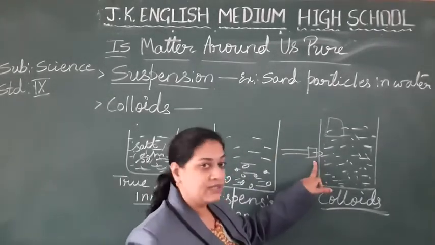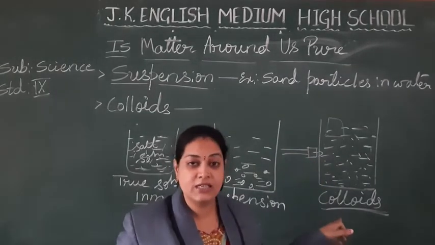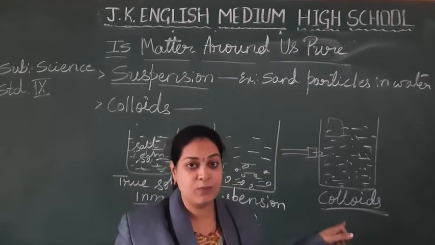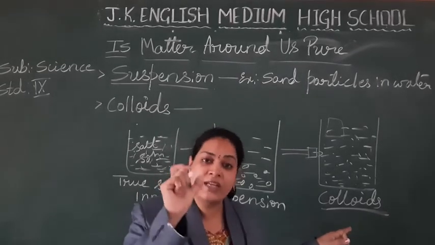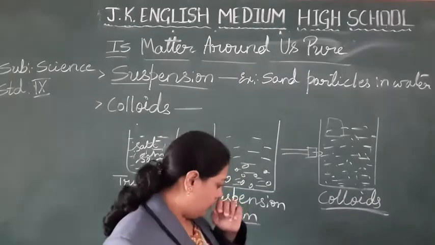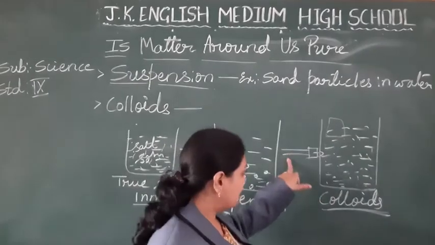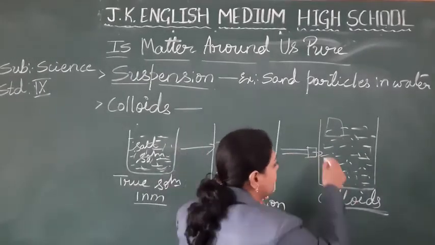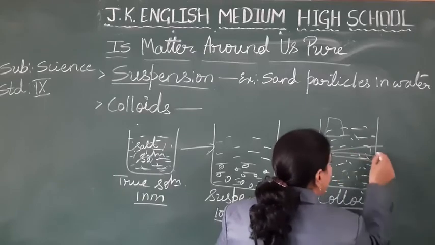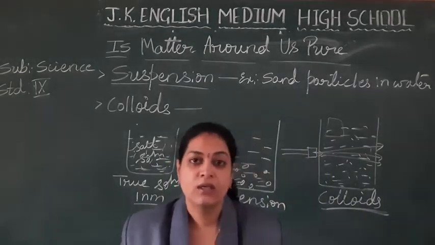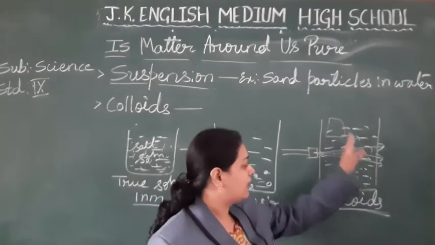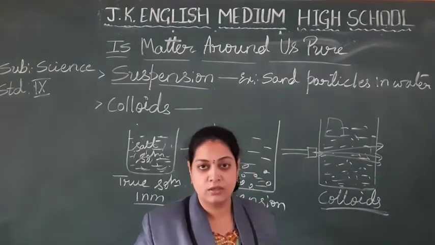They are in an intermediate stage, not dissolved, not suspended, but the size of the solute particles is very small. That is why we can observe the passing of a beam of light through this mixture.